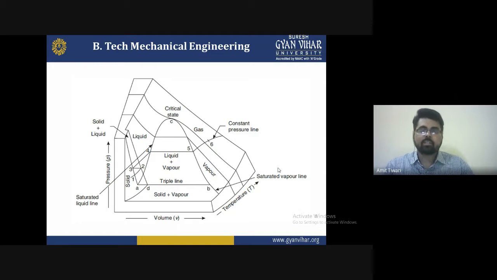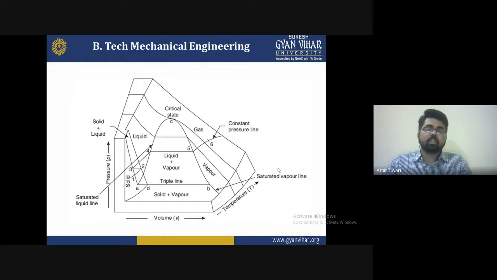Another one is point C, the critical state point, where the liquid and vapor lines merge together and the phase transformation takes place, but it does not contain pure liquid, pure solid, or pure vapor. It is a mixture, a combination of the two. Simply, after continuous heating at constant pressure, the substance will start to convert completely into the pure vapor form, consisting of pure vapor with no water particles present.